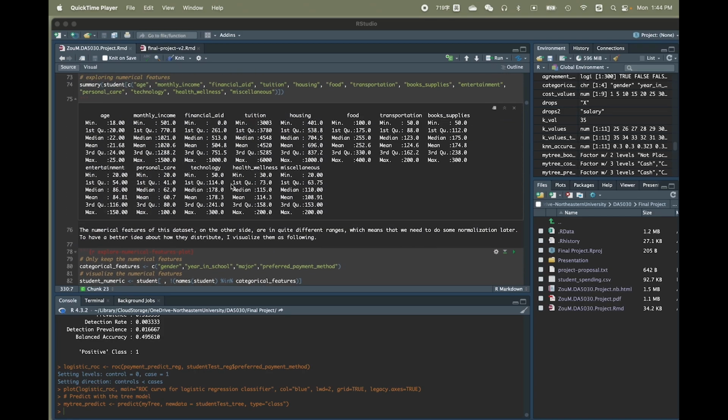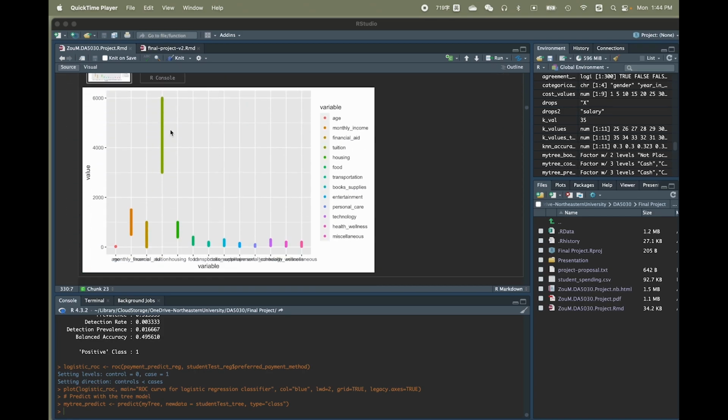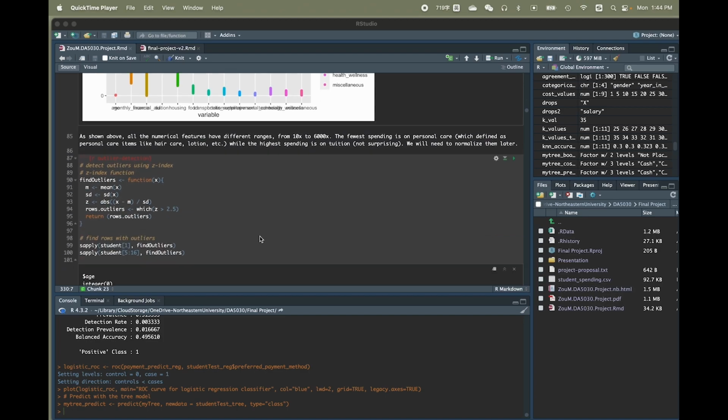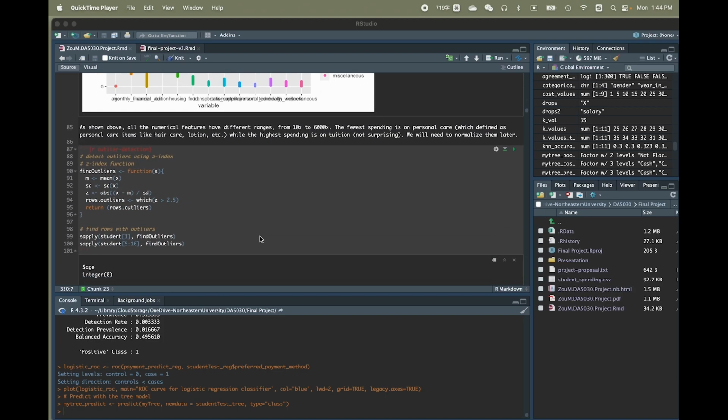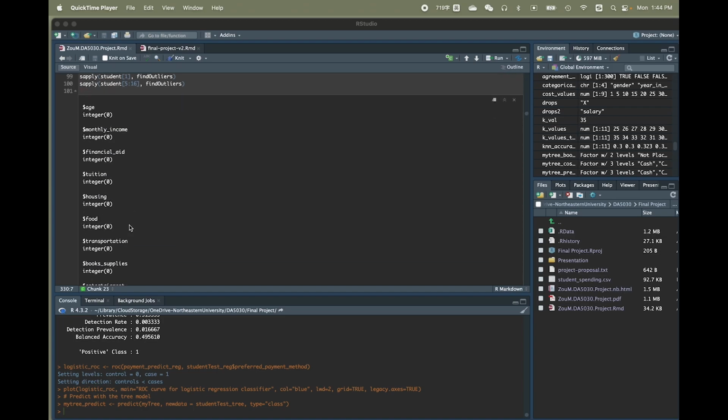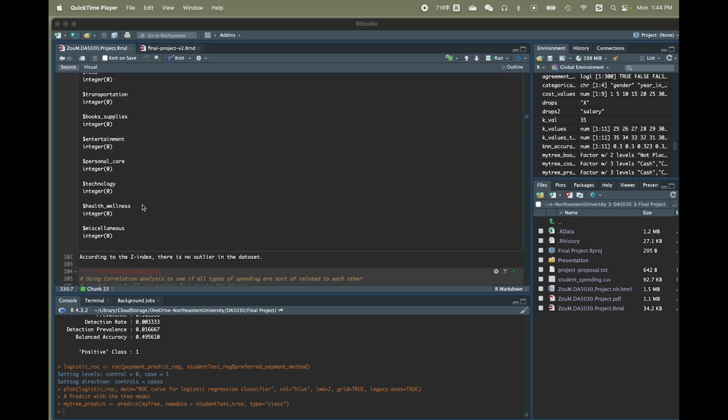The table is kind of hard to read, that's why I also plotted a scatter plot here. And after that, I detected the outliers using the index. As you can see here, there aren't any outliers in the numerical features, that's why I left them alone.